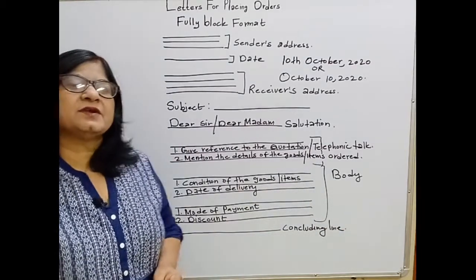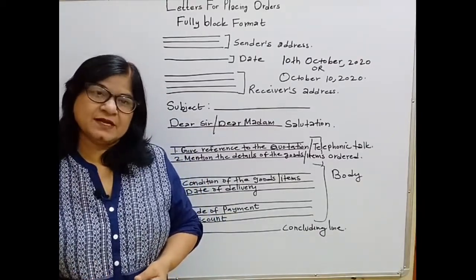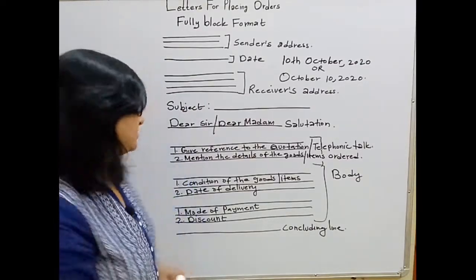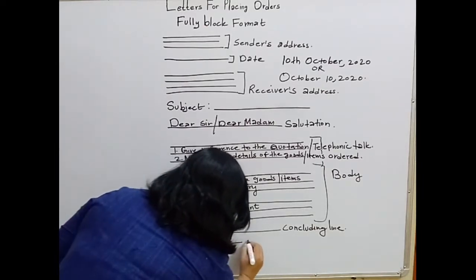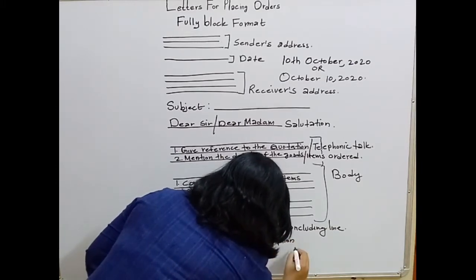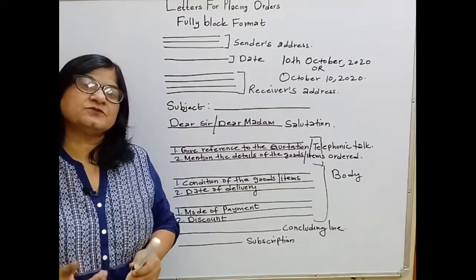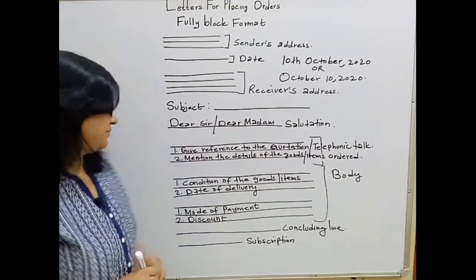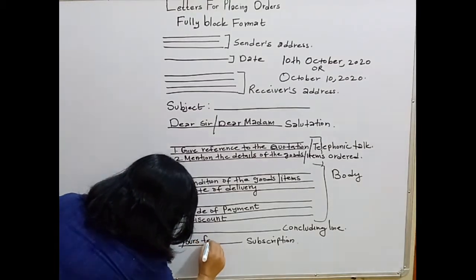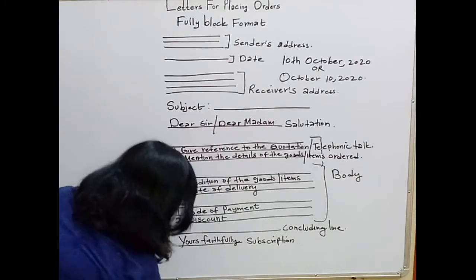In the concluding line, we can write hoping for a favorable response or hoping for a timely delivery. And then we'll leave a line and we will write the subscription. Okay, here we'll write the subscription. In placing orders, we can write the subscription yours faithfully and yours truly. Okay, yours faithfully, or we can write truly also.